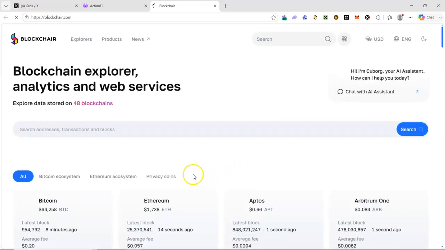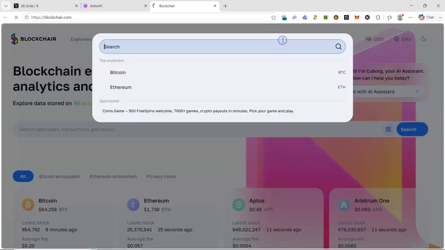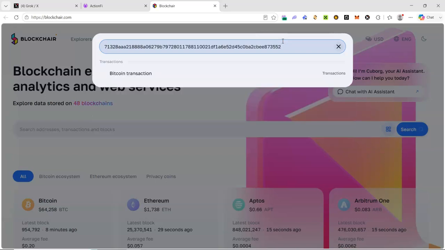Mind you, if you don't follow all the instructions, the task will fail and you will not get the required point. You have to redo it again. So the first instruction is to click on the search button, then you input the Bitcoin transaction hash. You click on enter, following the instruction that has been spelled out in that first task.